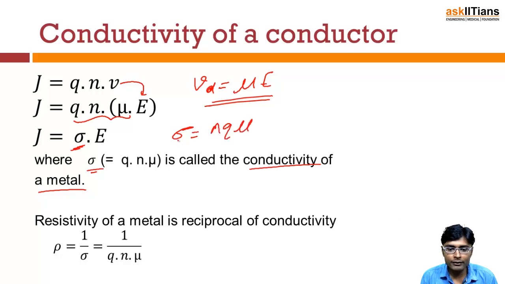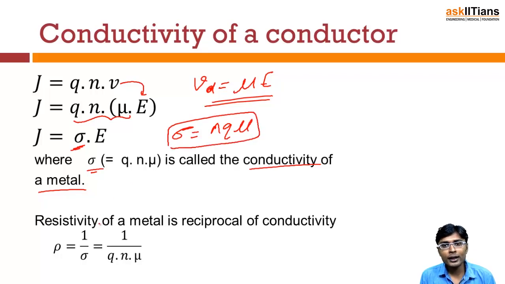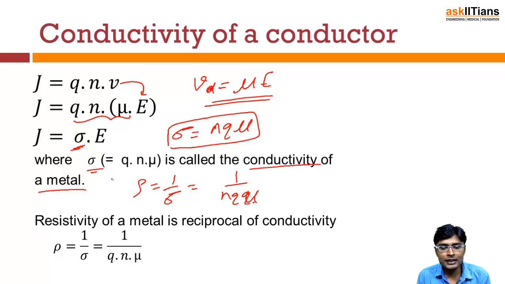So this conductivity is equal to n q mu, right? Now the resistivity, we know, is the reciprocal of the conductivity. So resistivity will be equal to 1 by conductivity, which is 1 by n q mu. So we have seen the conductivity or the resistivity for the conductor.